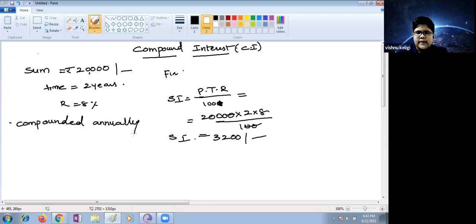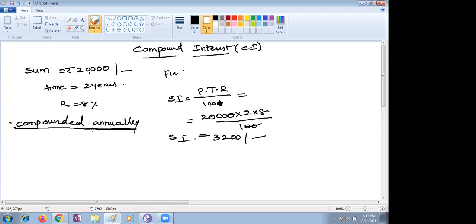Compounded annually means you calculate one year at a time. For the first year, you calculate simple interest: 20,000 into 8 into 1 divided by 100. What do you get? Directly 1,600. You will get 1,600.